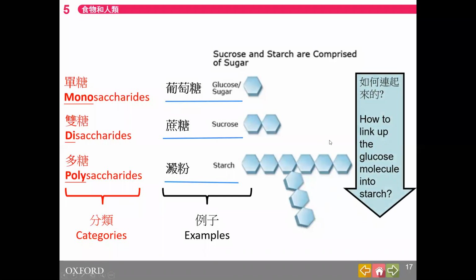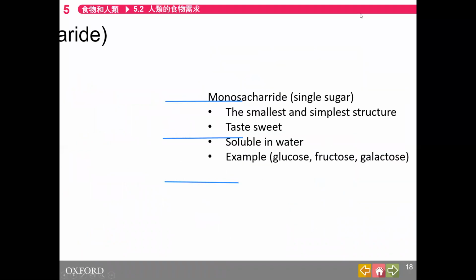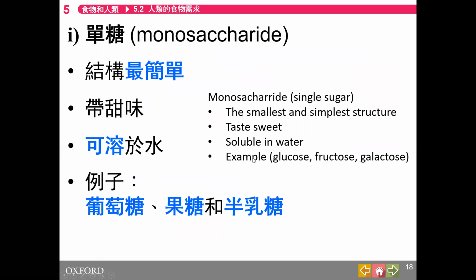How do they link up? We will study that. Monosaccharide is the single sugar. It is the smallest and simplest structure. Smallest 係最細粒嘅，最簡單嘅。It tastes sweet and is soluble in water. So when you put it into your mouth, you will taste, oh, it's sweet.